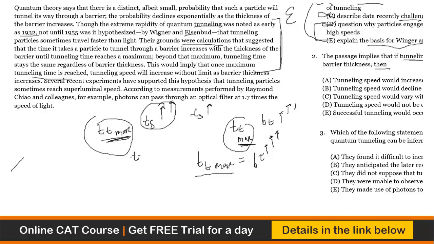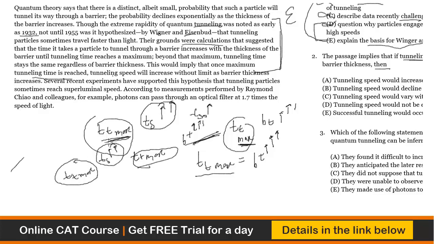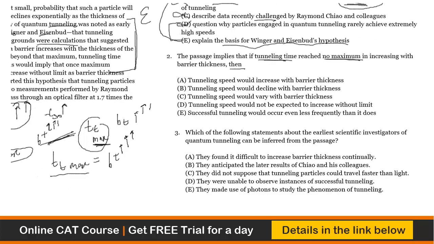So Tt max, once it reaches, remains the same regardless of the barrier thickness. I am putting it as Bt. Bt increases indefinitely, no problem. Once Tt max is there, it will remain the same no matter how much you increase the barrier thickness. And once you reach Tt max, the tunneling speed will increase without limit. But if you don't reach Tt max, then Ts will not increase without limit. If you have a look, the question says the same thing: if tunneling time reached no maximum, then what will happen? Ts would not be expected to increase without limit. So this is the answer straight away.